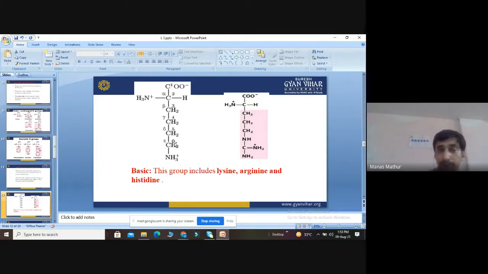How many plus are there? 1 and 2. Negative is only 1. So the overall charge is plus 1. These groups include lysine, arginine and histidine, which are basic in nature and have more positive charge. So there are 3 amino acids categorized under this category.